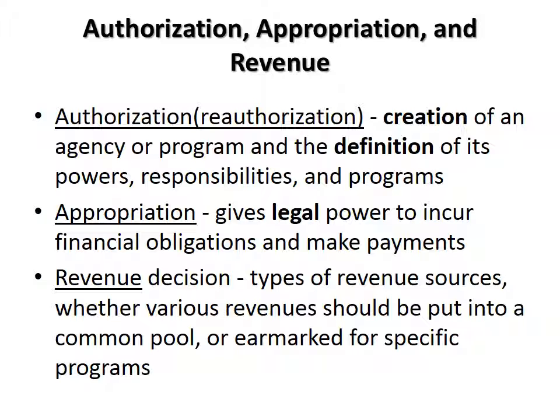Appropriations, on the other hand, gives an agency the legal power to incur financial obligations and to make payments. An appropriation is a type of budget authority that provides the authority to make obligations, but also gives the agency legal authority to make subsequent payments from the Treasury. There are three types of appropriations.